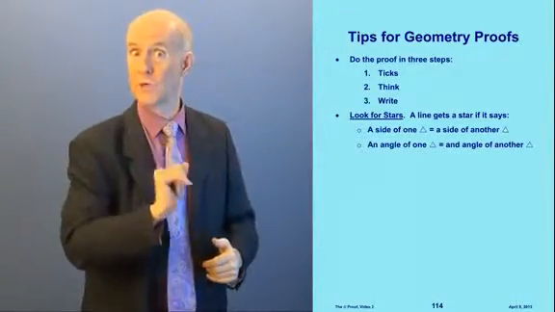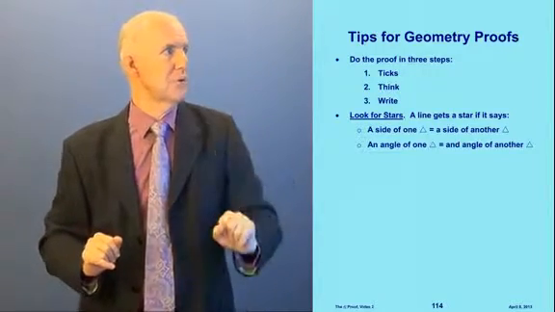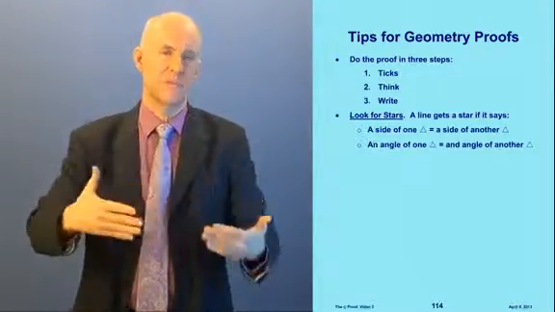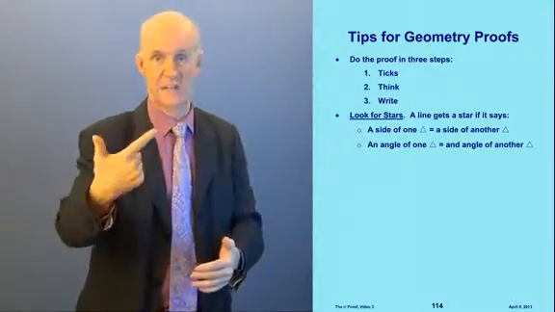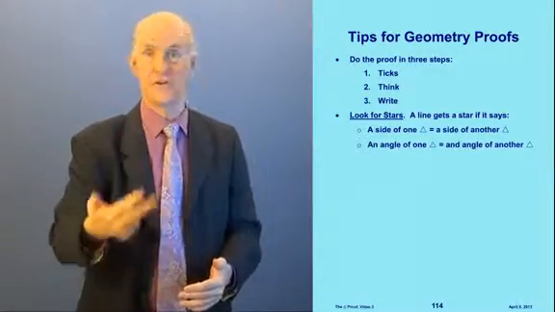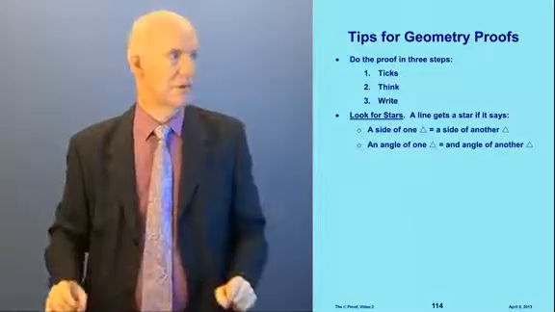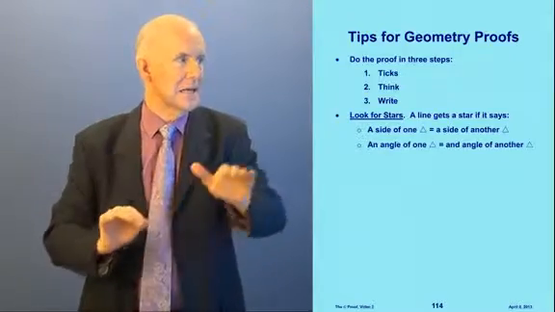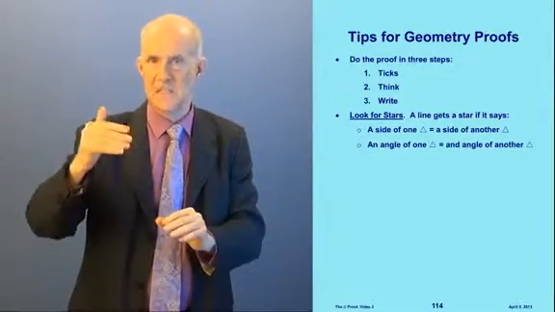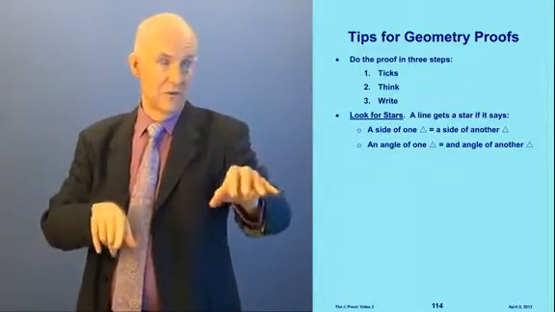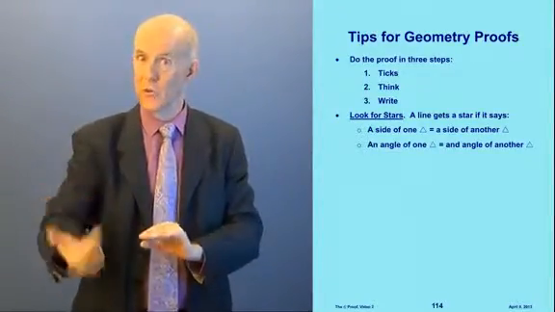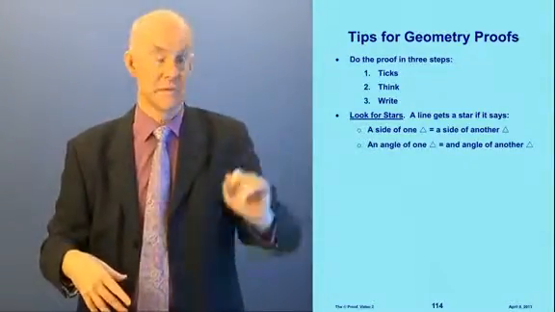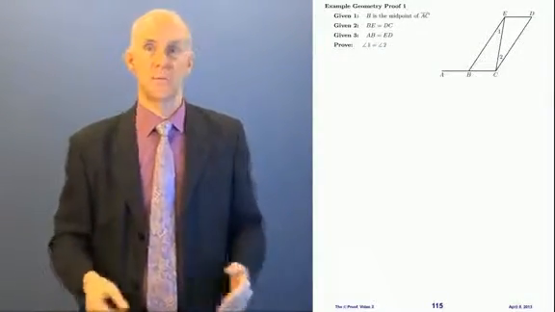Okay, before we do it, tips for doing geometry proofs. What we want to do in a geometry proof is we do it in 3 steps. I always teach students this way. The first step is ticks, and the second step is think, and the third step is write. I will explain what that means when we get into our first proof. Another tip is look for stars. If a line gets a star, it says a side of one triangle equals a side of another triangle, or it says an angle of one triangle equals an angle of another triangle. Okay, that's what stars are. We're going to use these things. These tips are very important. We'll use them.